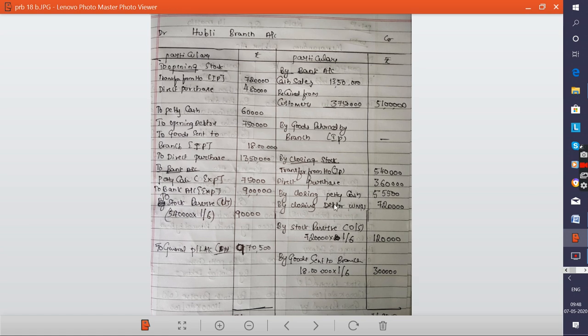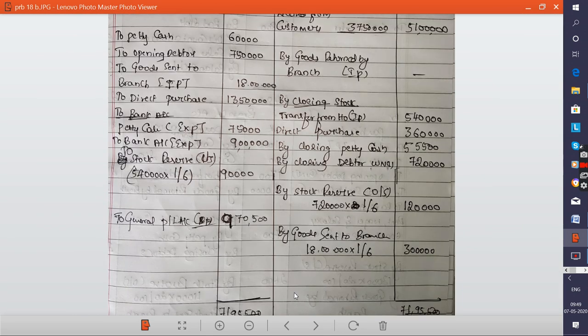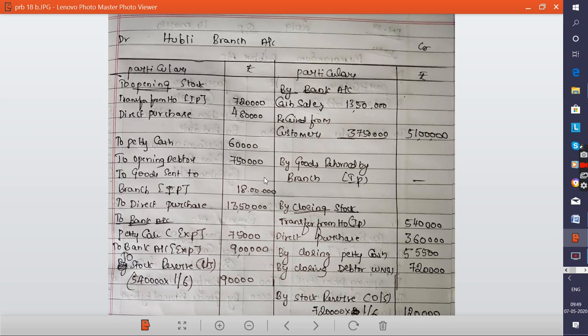Then the credit side is more. That is 71,95,500, the credit side amount. Take this amount, in order to know the balance, 71,95,500 minus all the debit balances up to stock reserve, that is 90,000, then the balance will be 9,70,500. It is profit, profit out of the branch. It will be remitted to whom again? It will be for the head office.